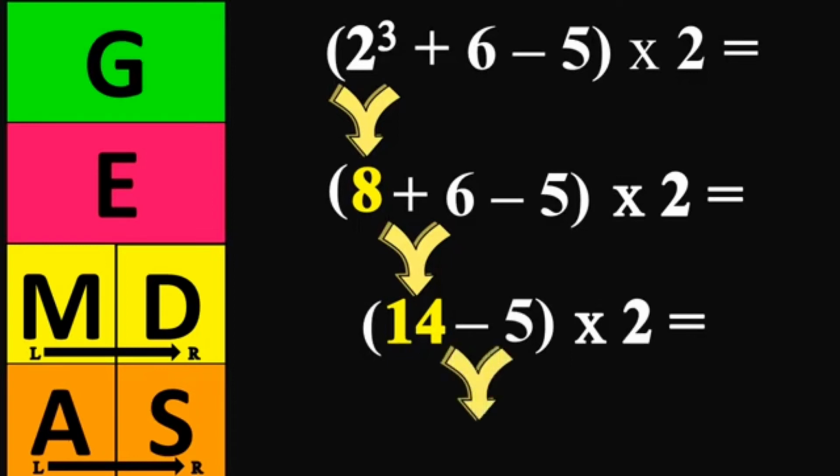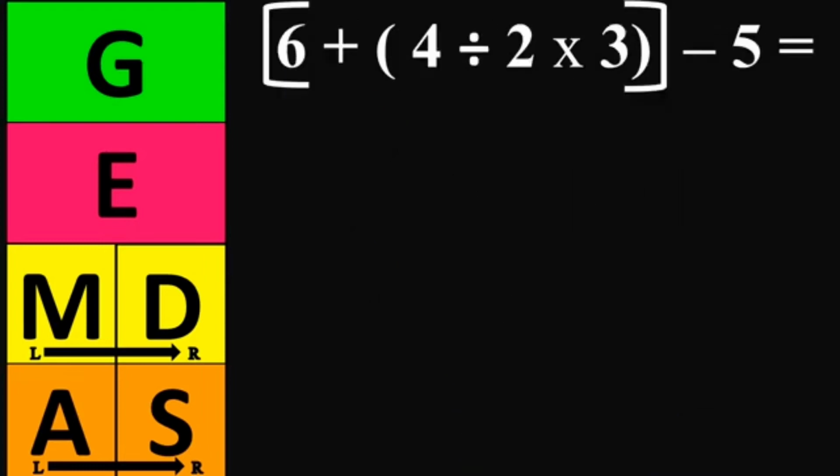14 minus 5 is equals to 9. 9 times 2 is equals to 18. In this equation, we can see two groupings, brackets and parentheses. Again, we must solve what's inside the brackets. Inside the parentheses, we see division and multiplication. But following the GEMDAS rule, we must first divide.